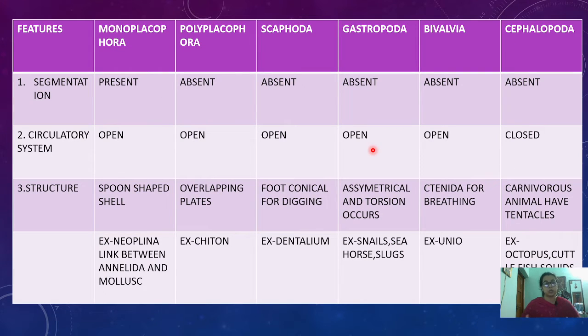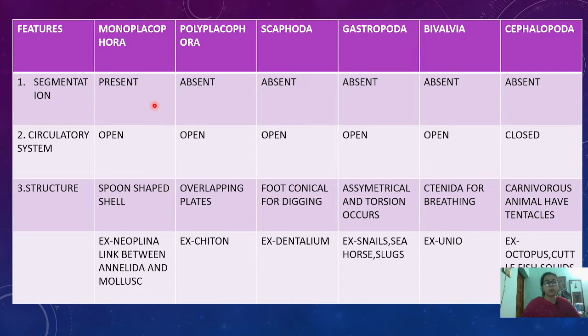I have made a table so that it will be easy for you from the exam point of view to summarize as well as memorize it easily, and it will be a quick revision. These are the features which I will be highlighting, and they are asked mainly in the exam. Segmentation is seen only in Monoplacophora; in no other class is segmentation seen. So, you can say that Monoplacophora is the ancestral form of the phylum Mollusca.